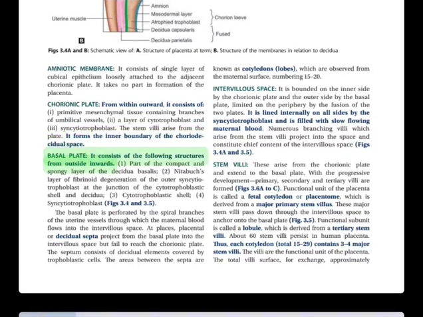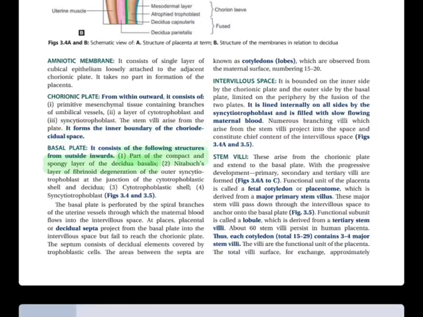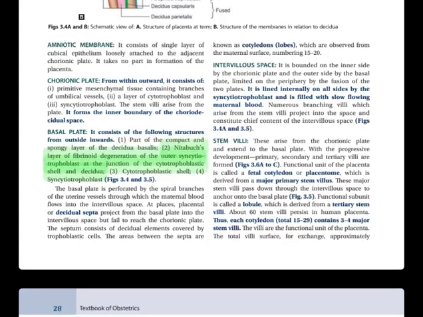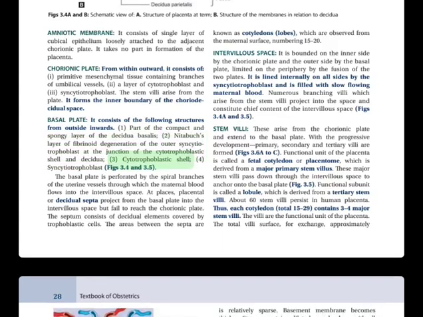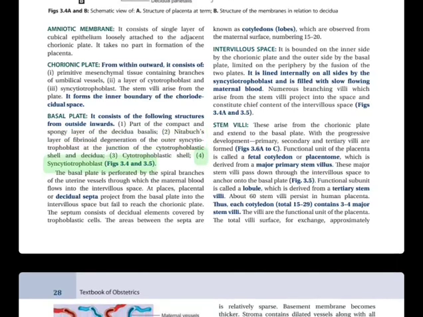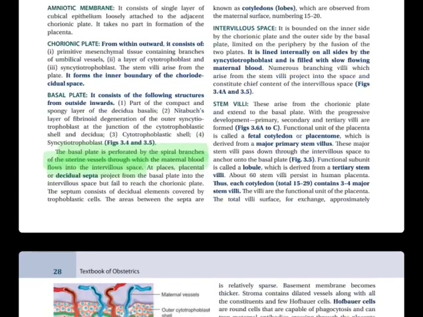Basal plate: it consists of the following structures from outside inwards. 1. Part of the compact and spongy layer of the decidua basalis. 2. Nitabuch's layer of fibrinoid degeneration of the outer syncytiotrophoblast at the junction of the cytotrophoblastic shell and decidua. 3. Cytotrophoblastic shell. 4. Syncytiotrophoblast. Figs 3.4 and 3.5. The basal plate is perforated by the spiral branches of the uterine vessels through which the maternal blood goes into the intervillous space.